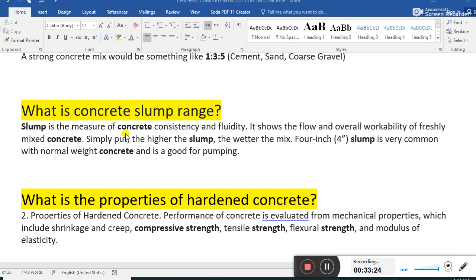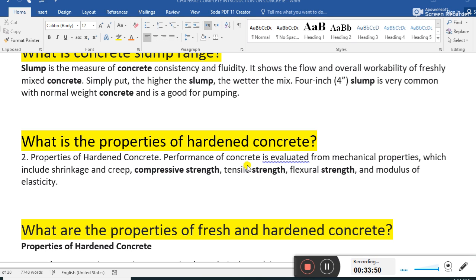Slump measures concrete consistency and flowability, fluidity. It shows the flow and overall workability of the fresh concrete mix. Again, that depends on the grade of concrete, obviously.